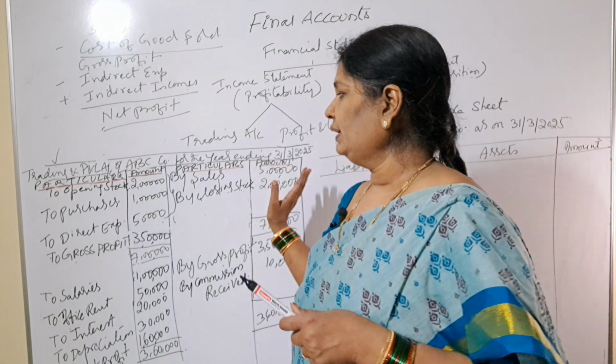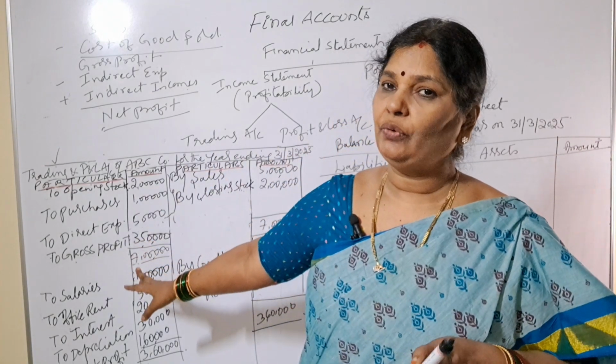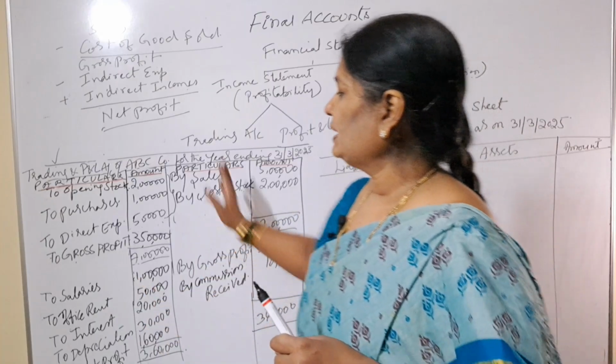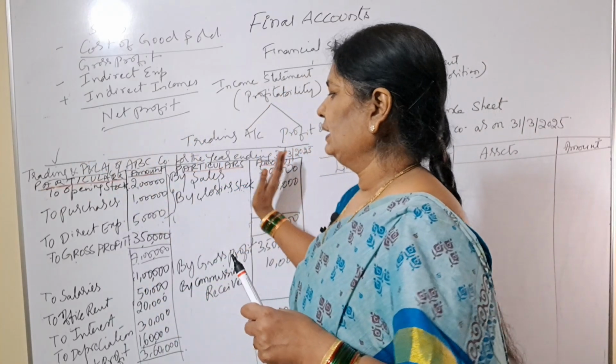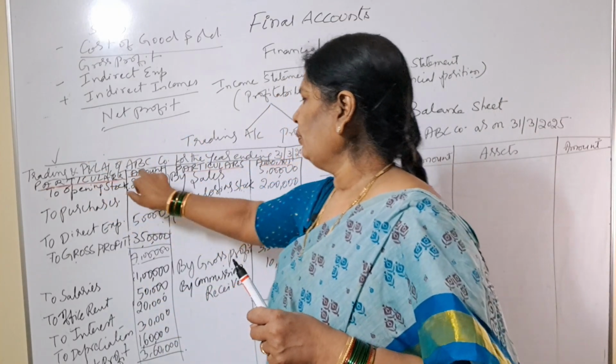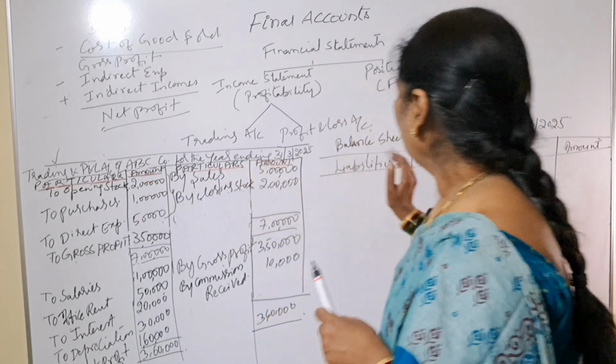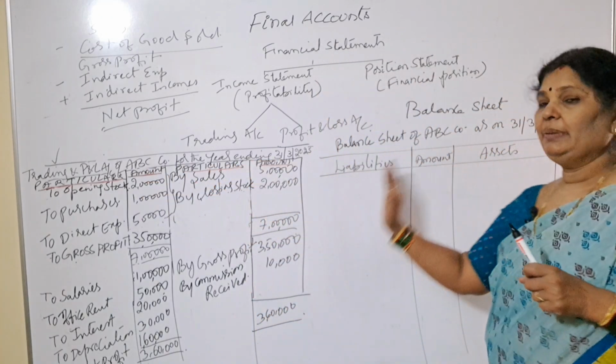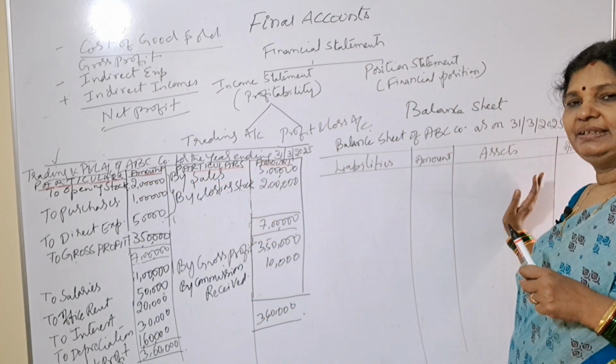See, in the trading and P&L account also we have taken 4 columns, but this is the debit side and this is the credit side. Here we have written particulars, amount, here also particulars, amount, but in the balance sheet this is called the liability side and this is called the asset side.